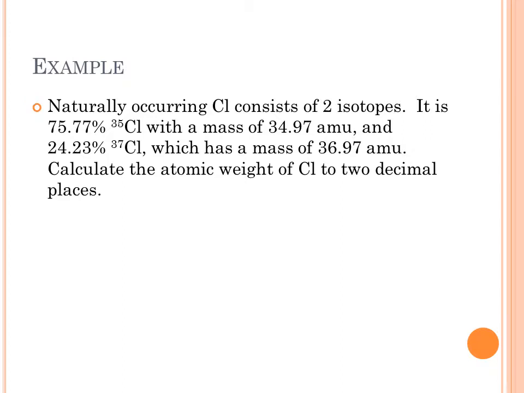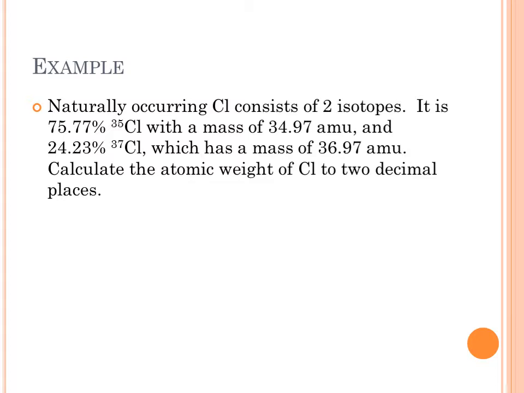So let's look at an example. Naturally occurring chlorine exists in 2 particular isotopes. There's 75.77% of it chlorine-35, and that has a mass of 34.97 atomic mass units, and 24.23% of it is chlorine-37, which has a mass of 36.97 atomic mass units.